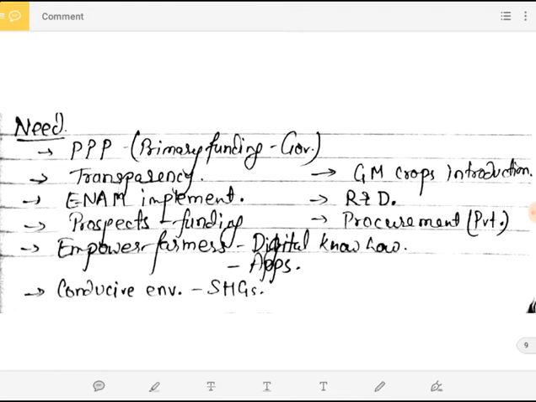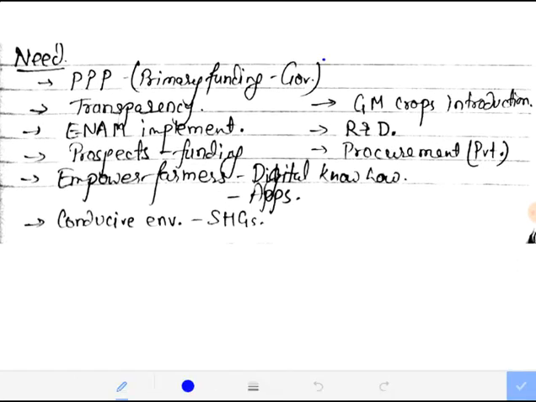And if the government has already made a canal network there, he'll see that in that patch of land there will be availability of water. So if I invest on that land, in future there is a probability that I'll be getting much more profit, right? So that's why I said that public private partnership must come up with primary funding from the government, and secondary funding will be given by the private sector.